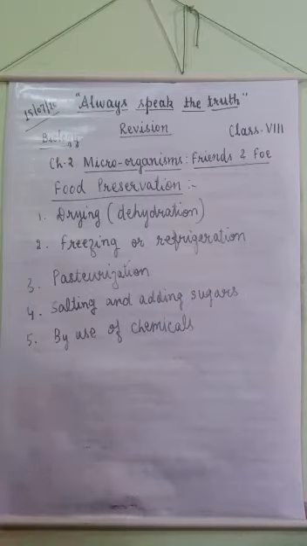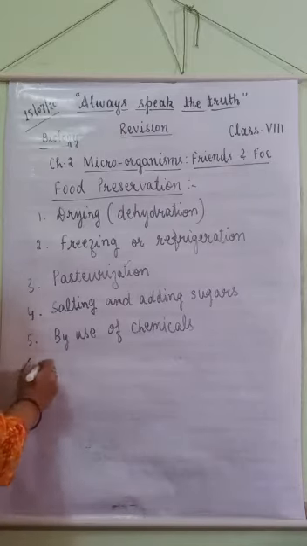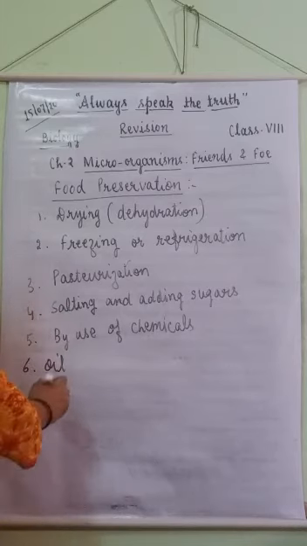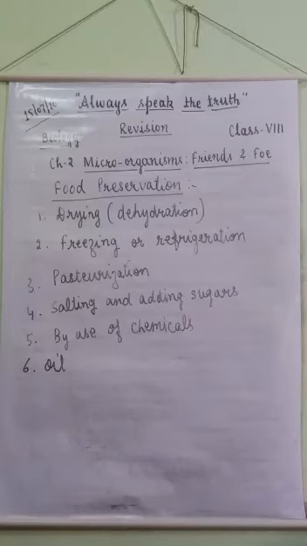Next is salting and adding sugar. Salting and adding sugar prevent spoiling of jam, jellies and pickles. Next is the use of chemicals like citric acid and sodium metabisulfite. These are some chemicals which are used to preserve food. Oiling is also used to preserve pickles. When we add oil to pickles, it prevents spoiling.